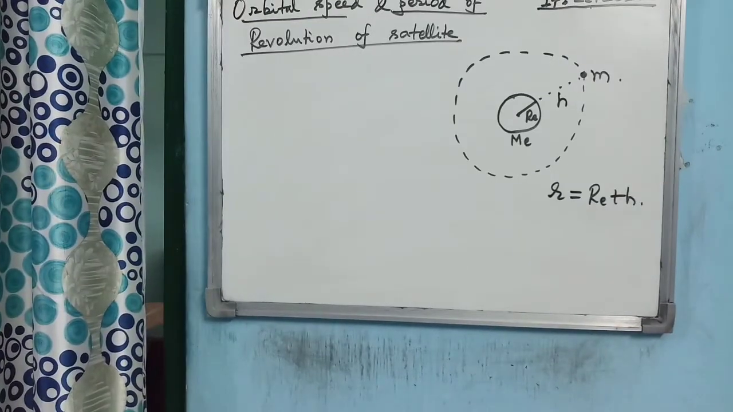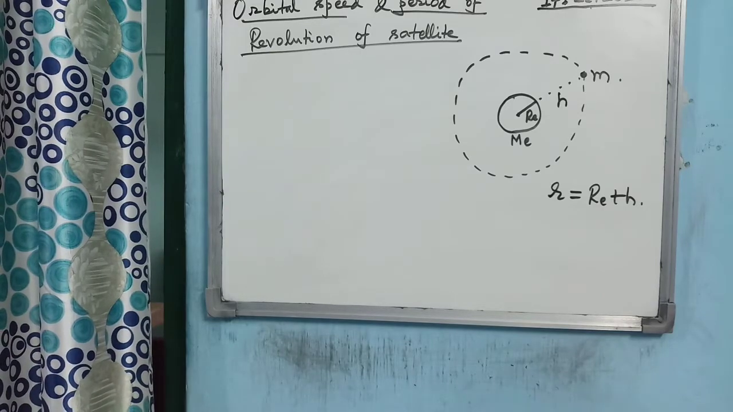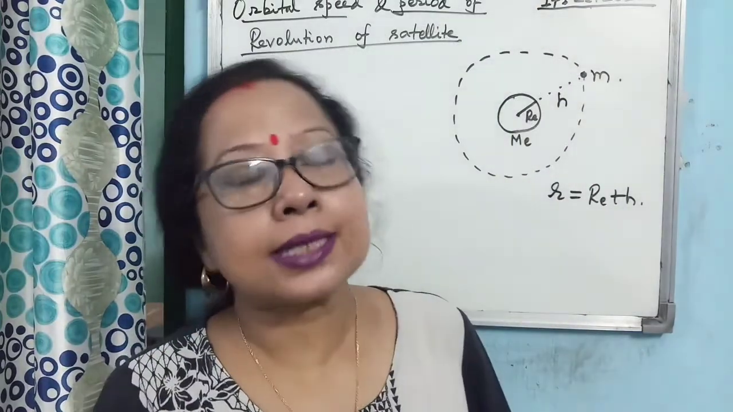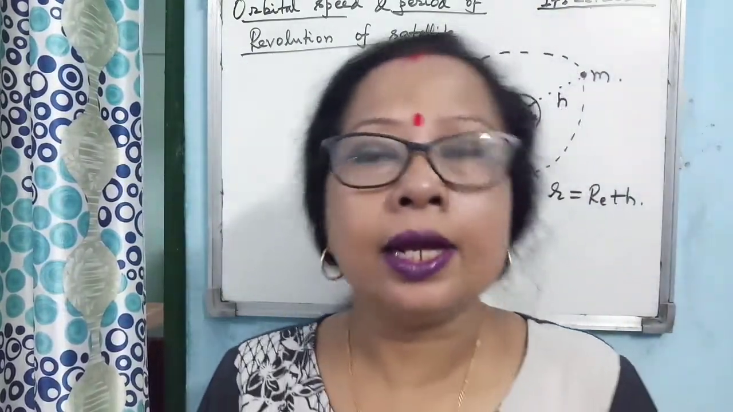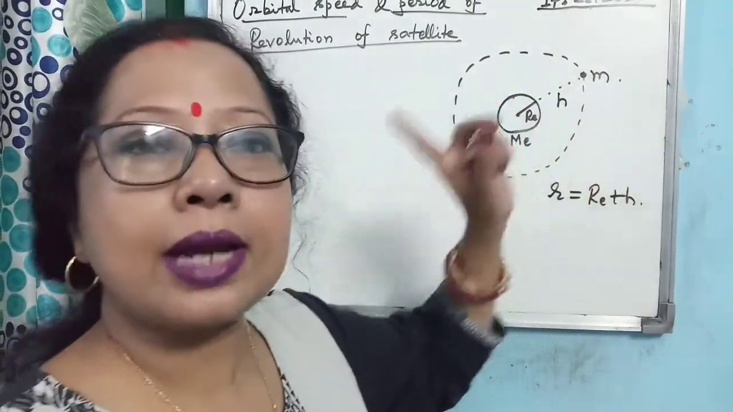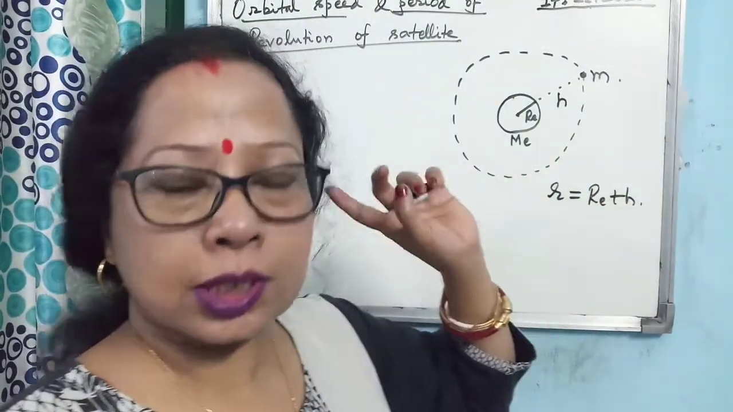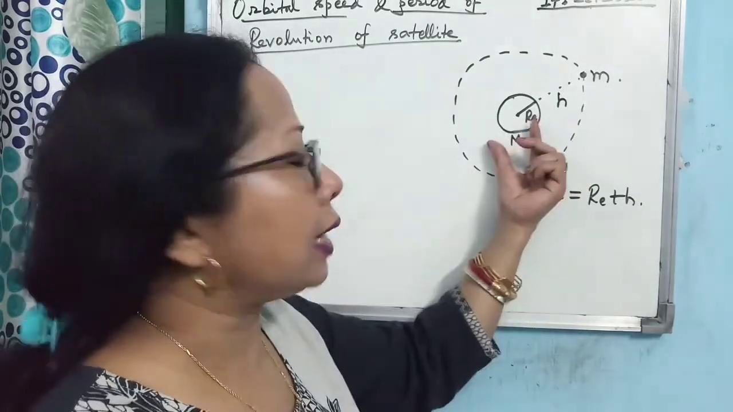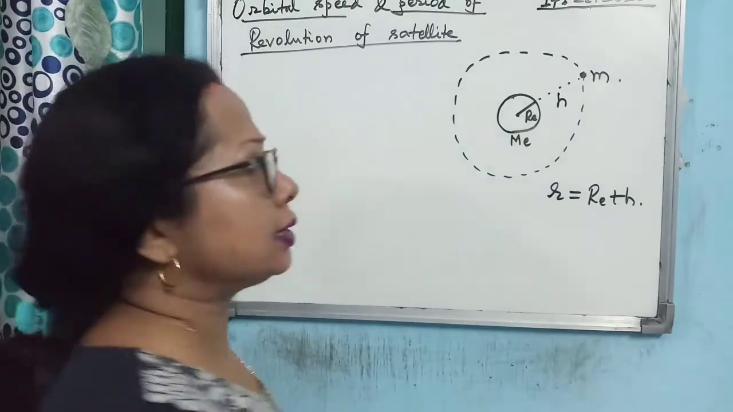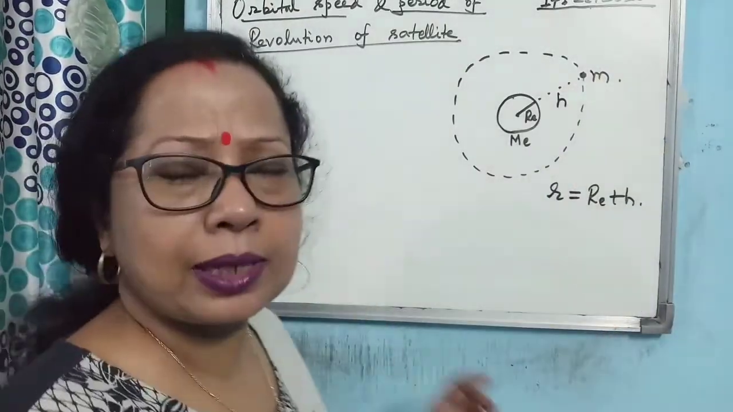Now next comes the orbital speed and period of revolution of a satellite. So what is a satellite? Everybody knows, the object which revolves around a planet is known as a satellite. And you know that a satellite may be a natural satellite or a man-made, artificial satellite. So let us discuss first the natural satellite. Here I have taken the most conventional example, the moon and earth. Moon is the natural satellite of earth. If you consider an artificial satellite, then also you can apply the same concept.